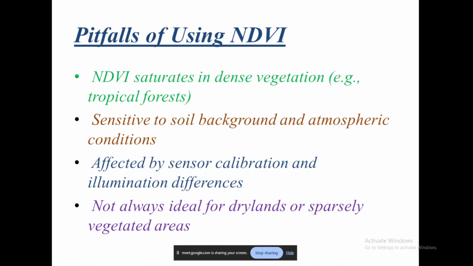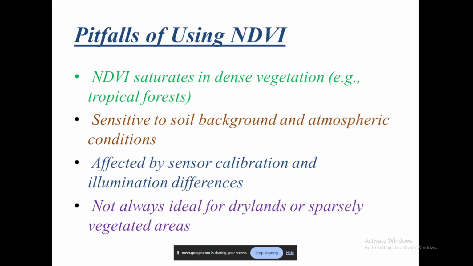Before coming here, I will tell you that NDVI values will always range between -1 and +1. Anything above zero is positive, and a positive NDVI value always indicates vegetation, whereas with negative NDVI values, we know that it is not vegetation, but we don't really know what exactly it is.